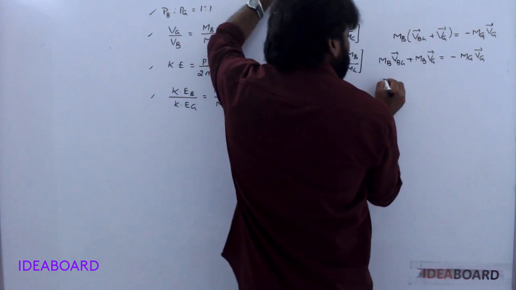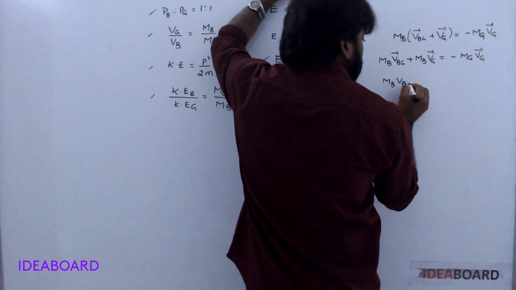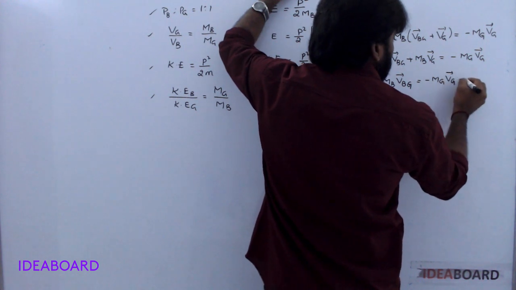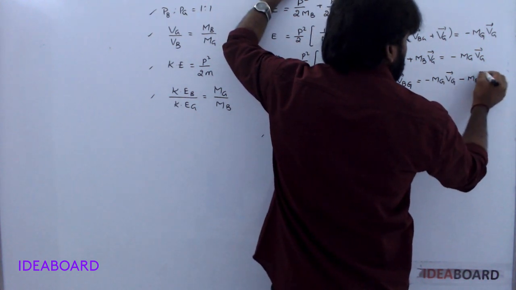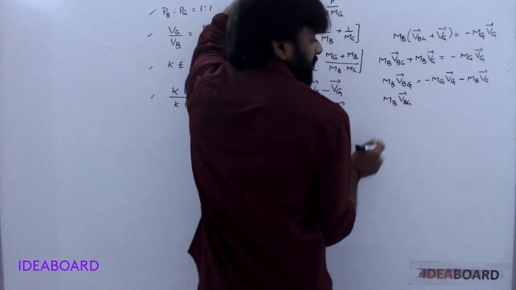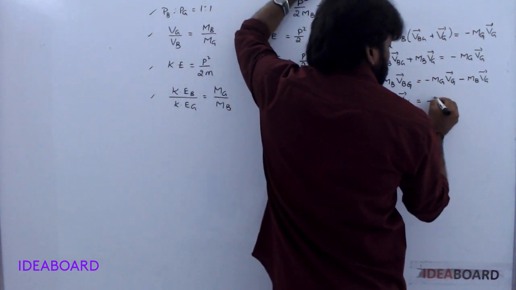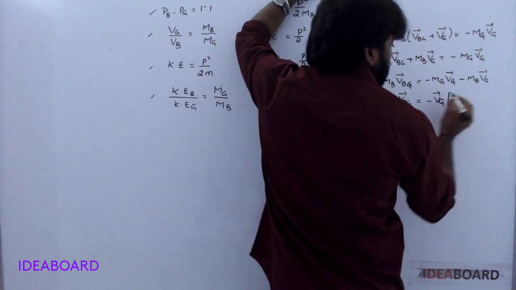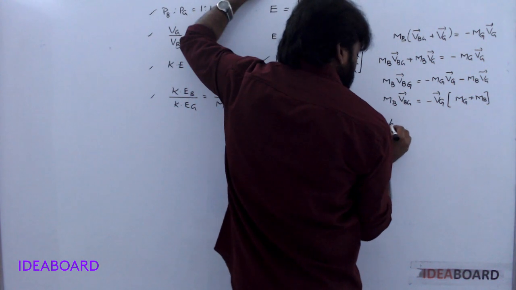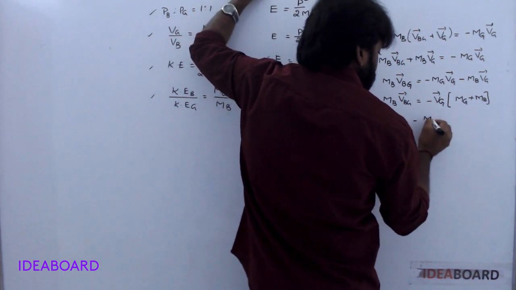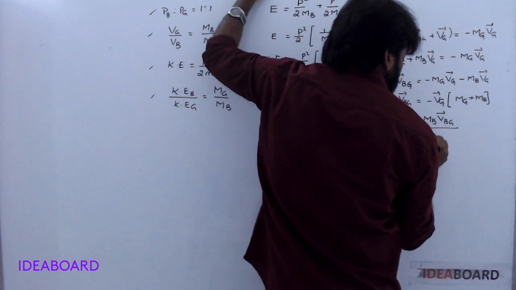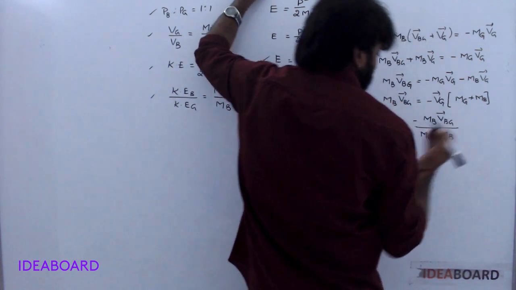Taking it to this side: mass of the bullet times velocity of the bullet with respect to gun is equal to mass of the gun times velocity of the gun minus mass of the bullet times velocity of the gun. Velocity of the gun is common, so it equals velocity of the gun times (mass of the gun plus mass of the bullet). Velocity of the gun is equal to minus mass of bullet times velocity of bullet with respect to gun, divided by mass of gun plus mass of bullet.